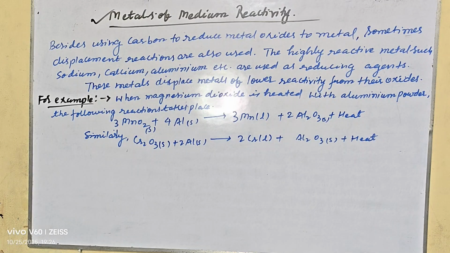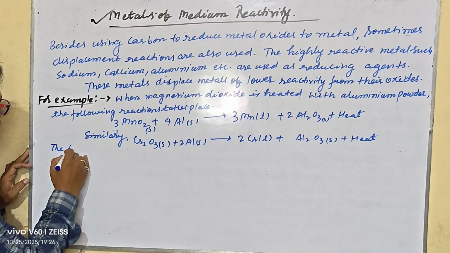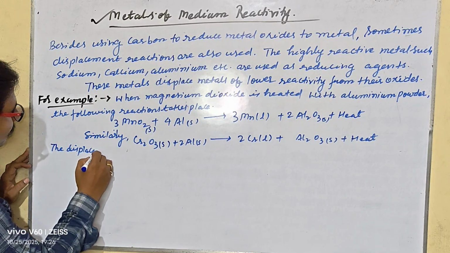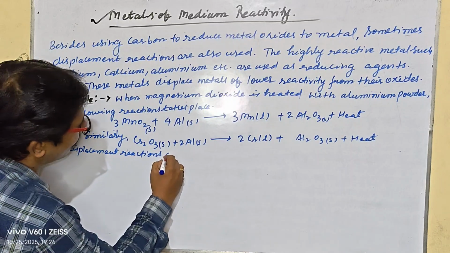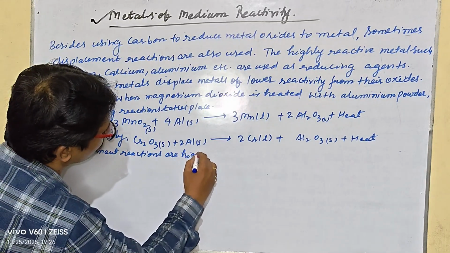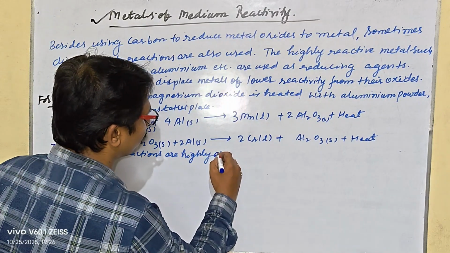The displacement reactions are highly exothermic.